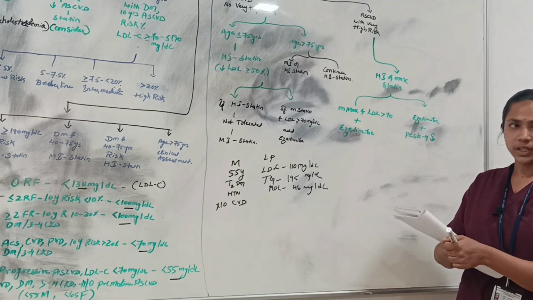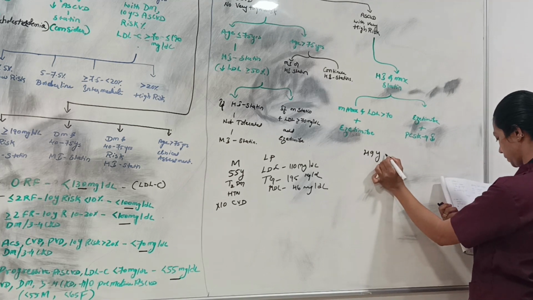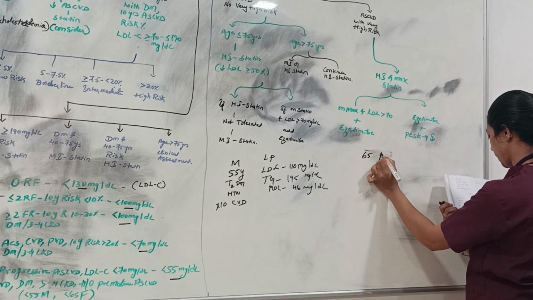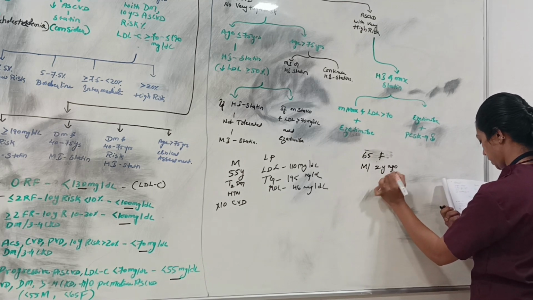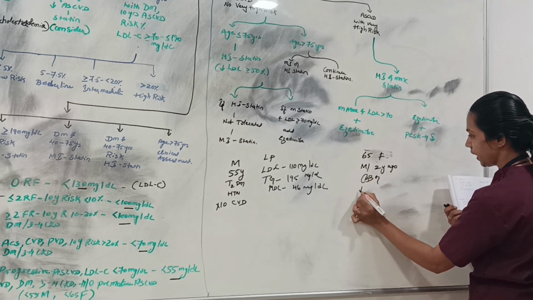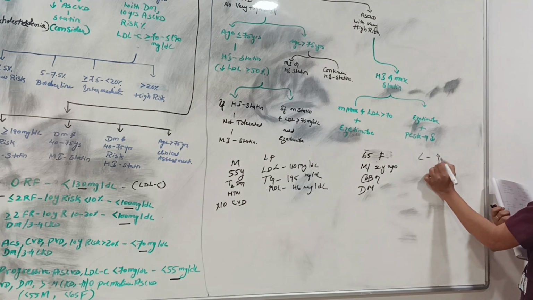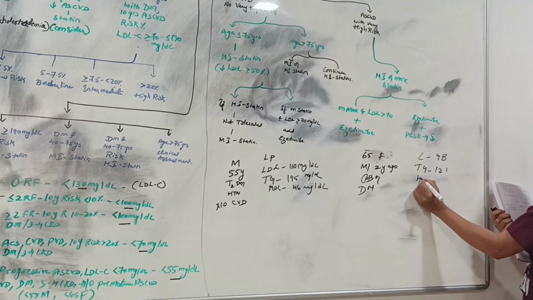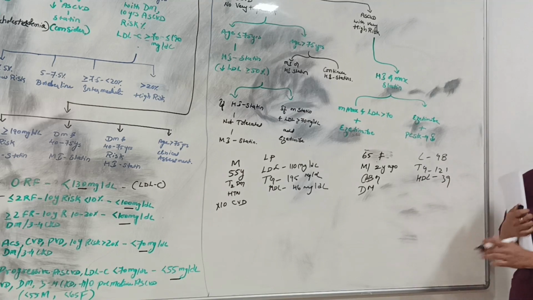And one more case, 65 years, female, myocardial infarction 2 years ago, and she underwent CABG, and she has diabetes mellitus. Her lipid panel is LDL level is 98, triglyceride level is 121, and HDL level is 39. What will be the risk?